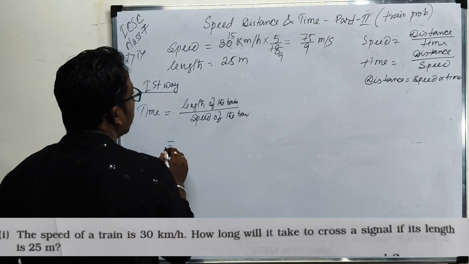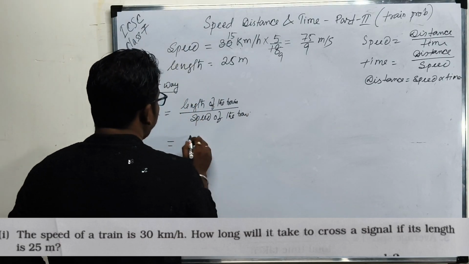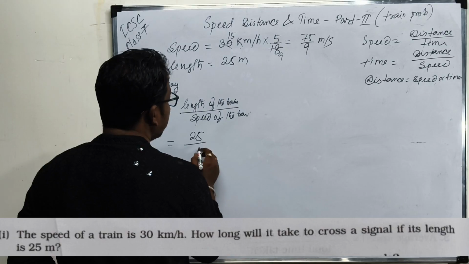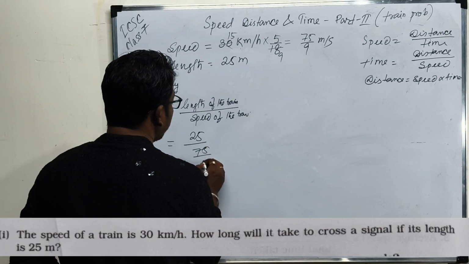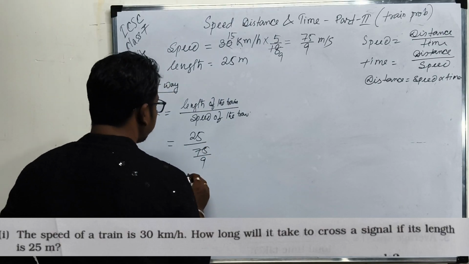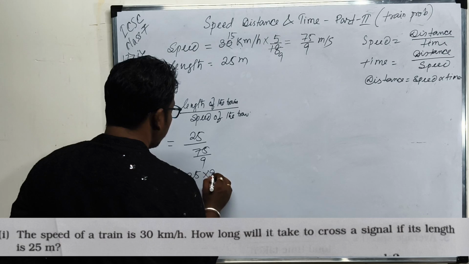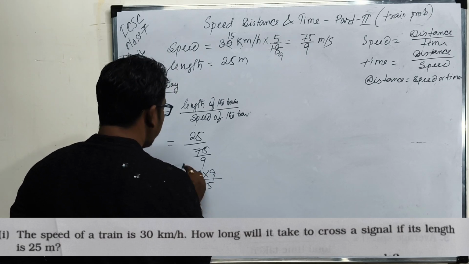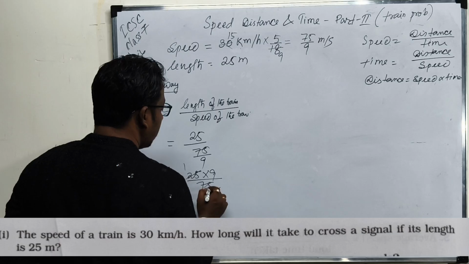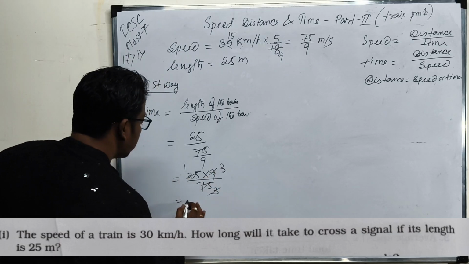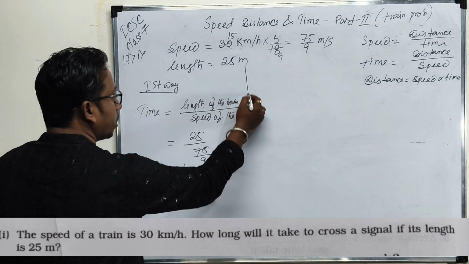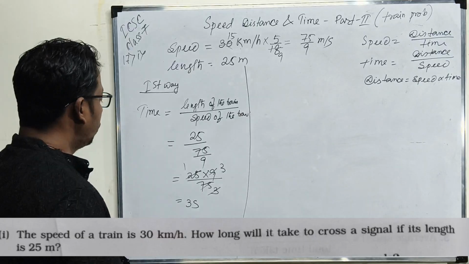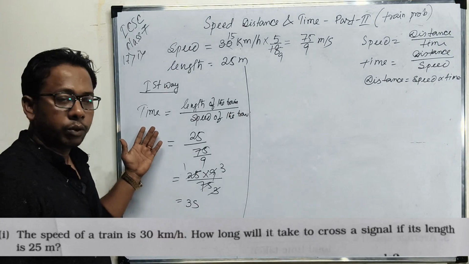The length of the train is 25 meter and the speed of the train is 75 by 9. That is 25 into 9 by 75. 25 1s are 25, 25 3s are 75, 3 3s are 9. That means 3 seconds. Okay, clear? So we have completed the question.